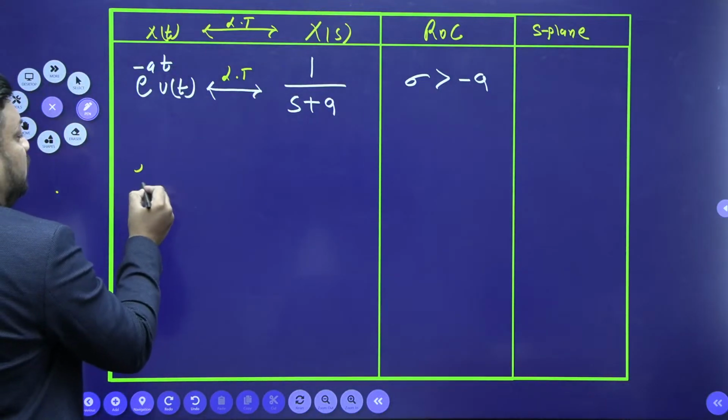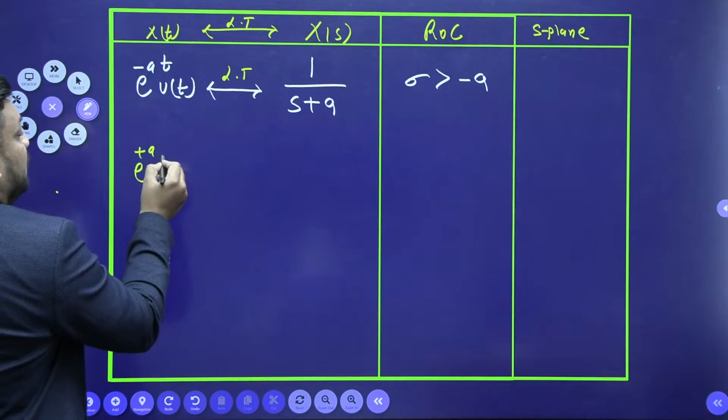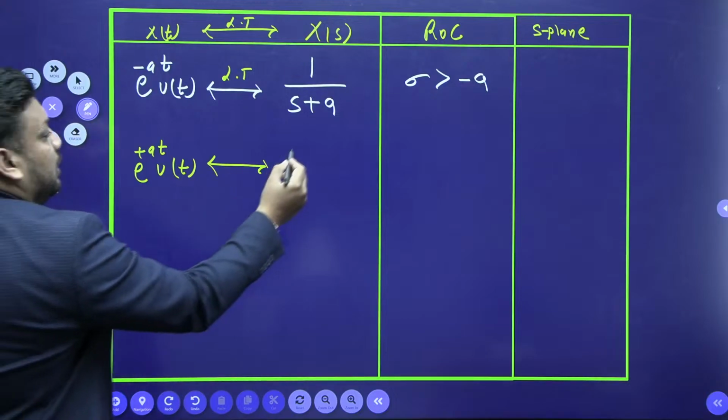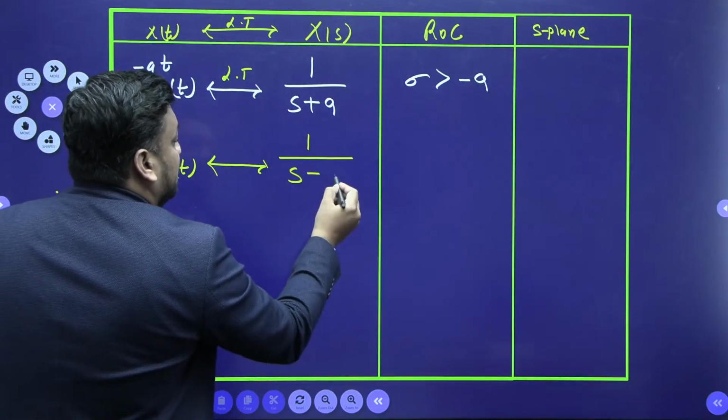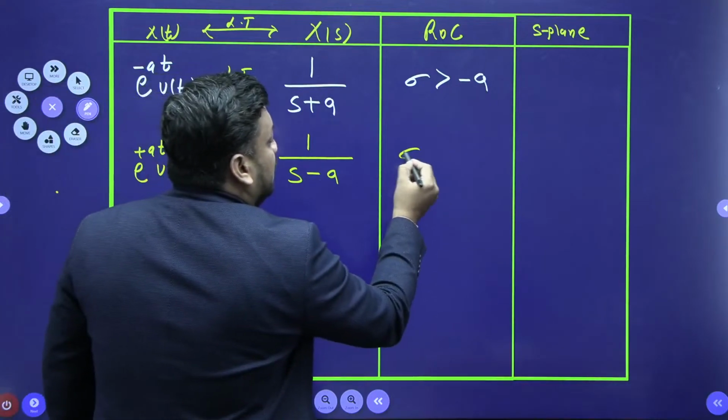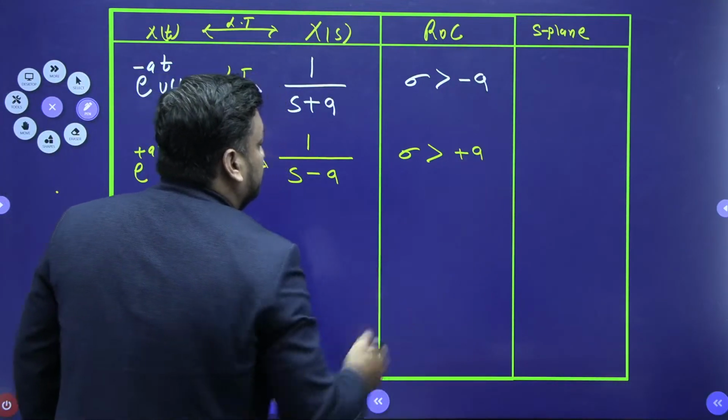Okay, sir, what about e to the power plus at u(t)? Then tell me, guys, what is the Laplace transform? The Laplace transform is nothing but 1 upon s minus a. ROC, meaning sigma is greater than plus a, so sigma is greater than plus a.